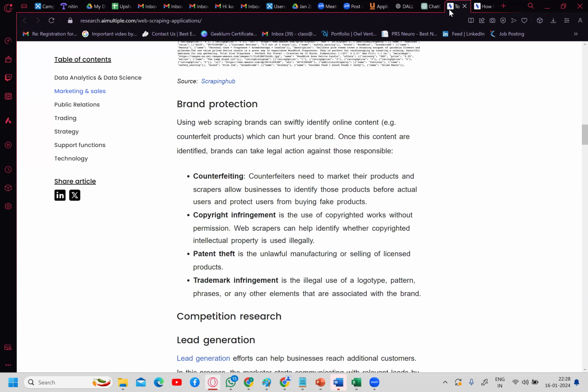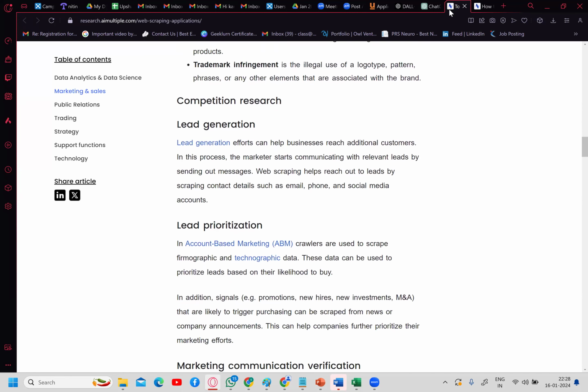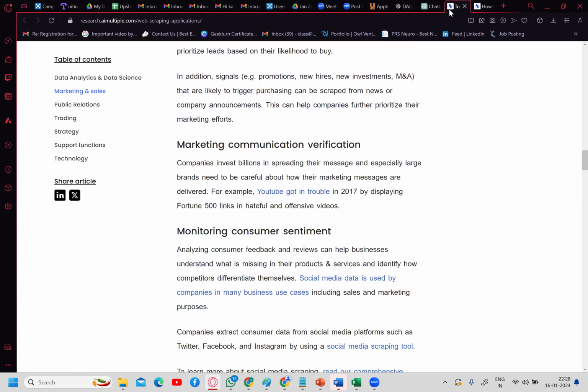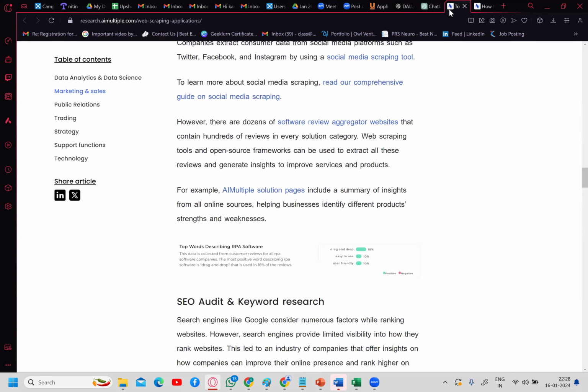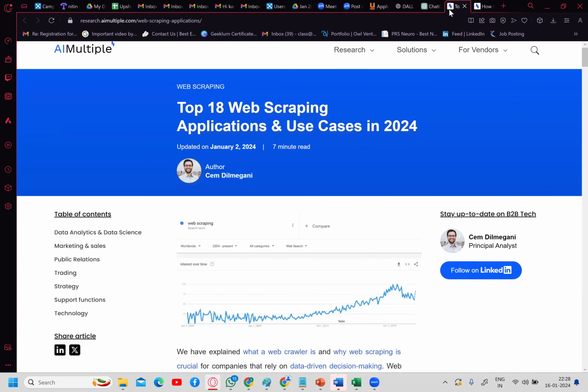So basically, Amazon is an e-commerce website. I'll take one very small e-commerce website and I will scrape the website. I'll show you how we can collect this data from the website. Then brand protection, then lead generation. So all these are different examples of applications of web scraping. You can go through this.